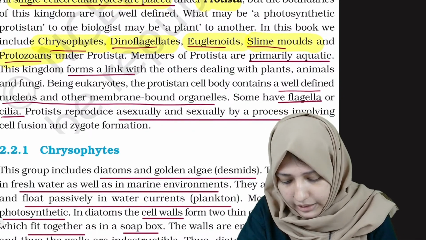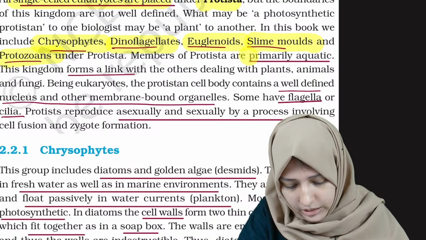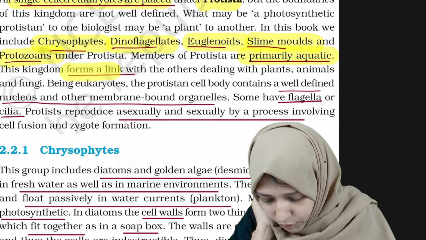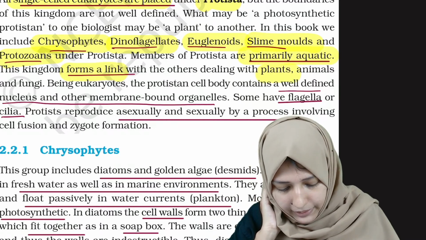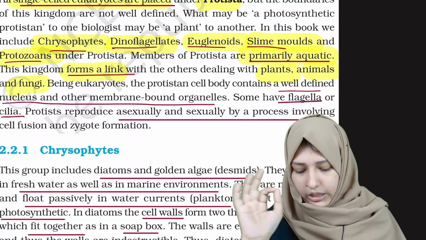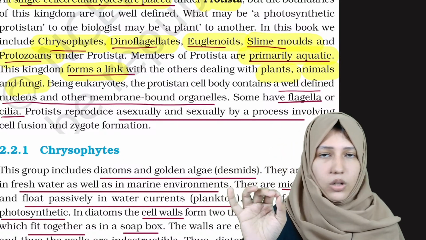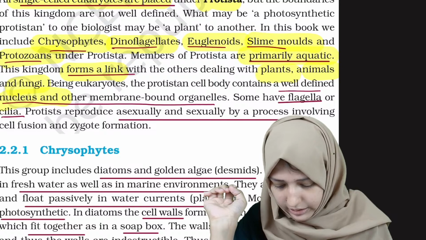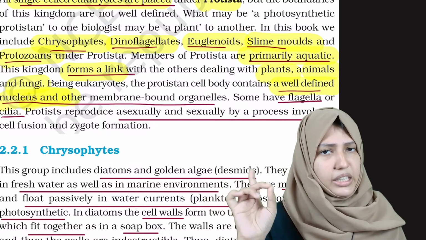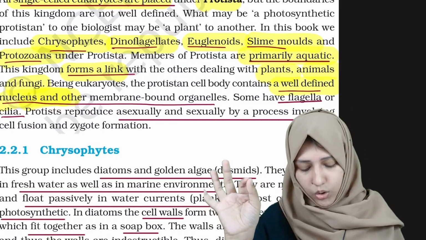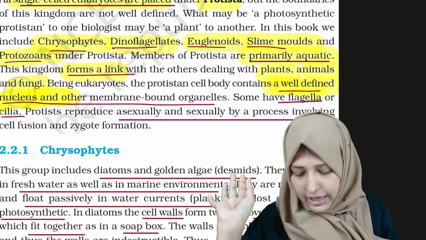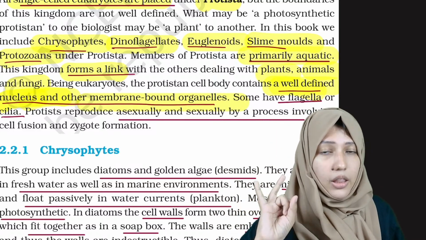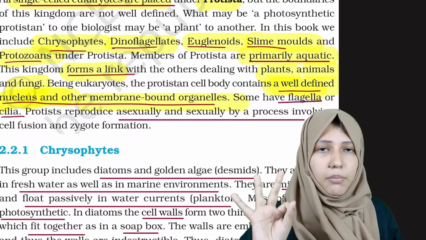Okay. And what are the characteristics of Protista? It's primarily aquatic. Then it also forms a link with the higher plants and animals. Then it has a well-defined nucleus. Did the Monera have a well-defined nucleus? No. So this has a well-defined nucleus and membrane-bound organelles. These are the important points.